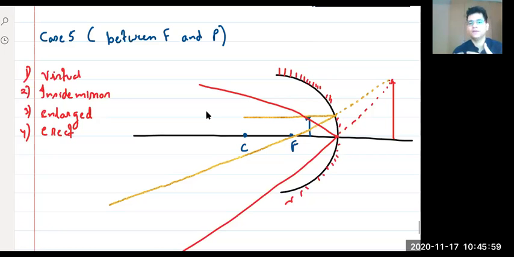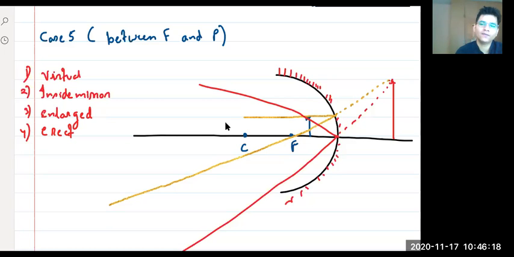Now, if you think about it, don't you think that in this case the rays are actually diverging? That's why we are getting a virtual image.